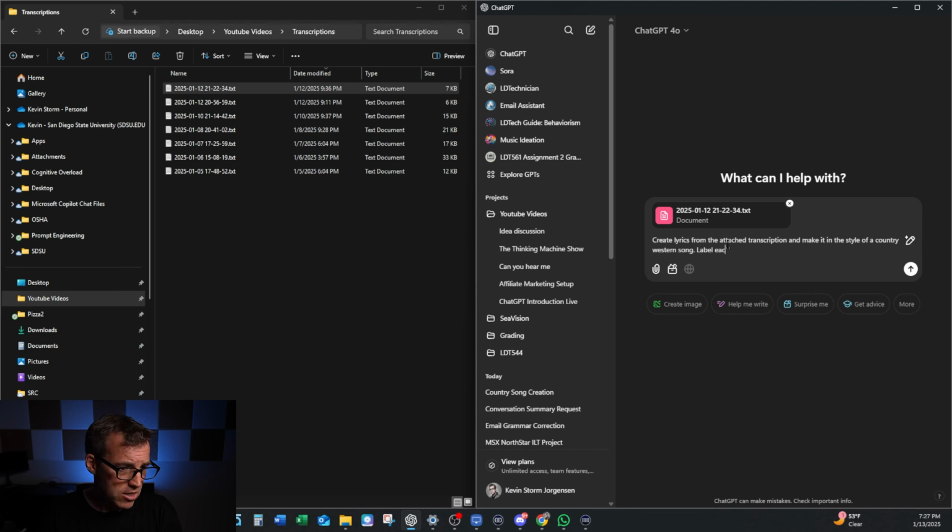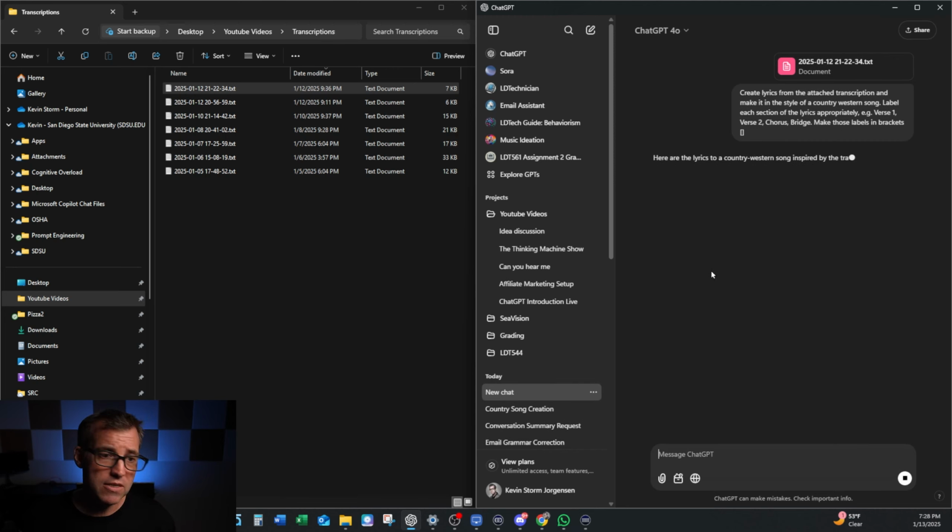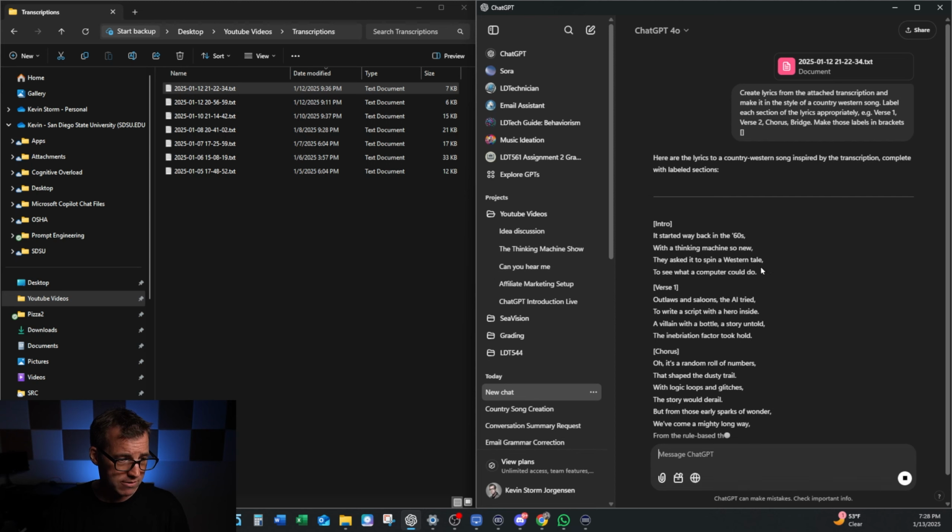Let's see, label each section of the lyrics appropriately, e.g. verse 1, verse 2, chorus, bridge. I know how to spell chorus. Actually, I don't really need to worry. This is one thing, you don't really need to worry about typos with ChatGPT. It'll figure it out. Make those labels in brackets. There we go. So now we got the prompt. We'll go ahead and let ChatGPT create the lyrics.